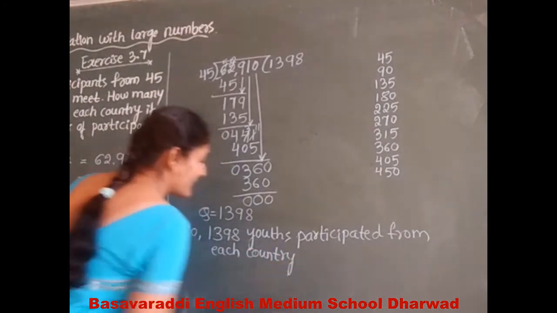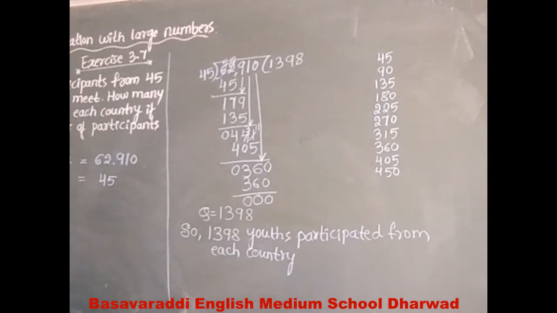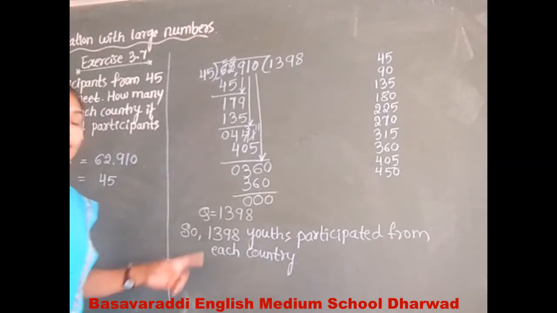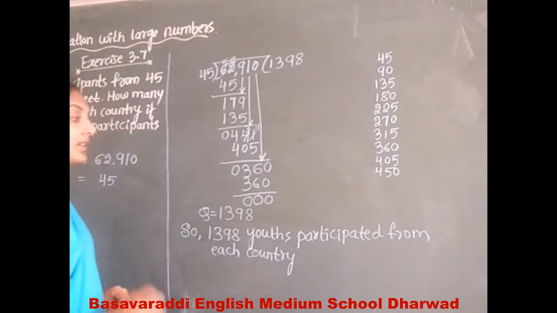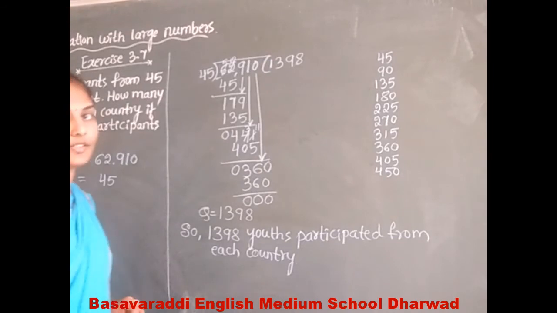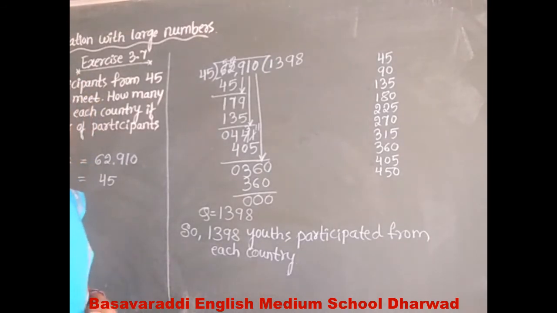How many participants participated in the sports meet from each country? 1398 participants. Next, go to the next problem.